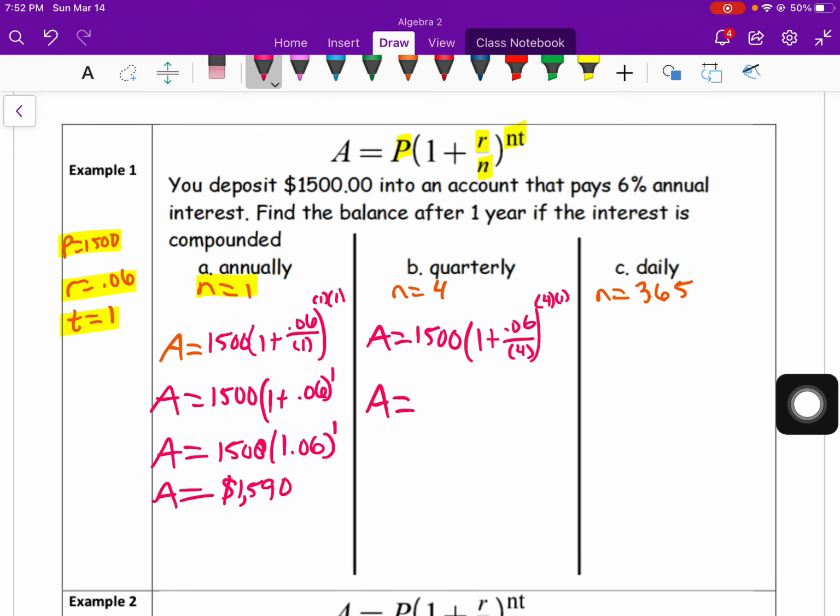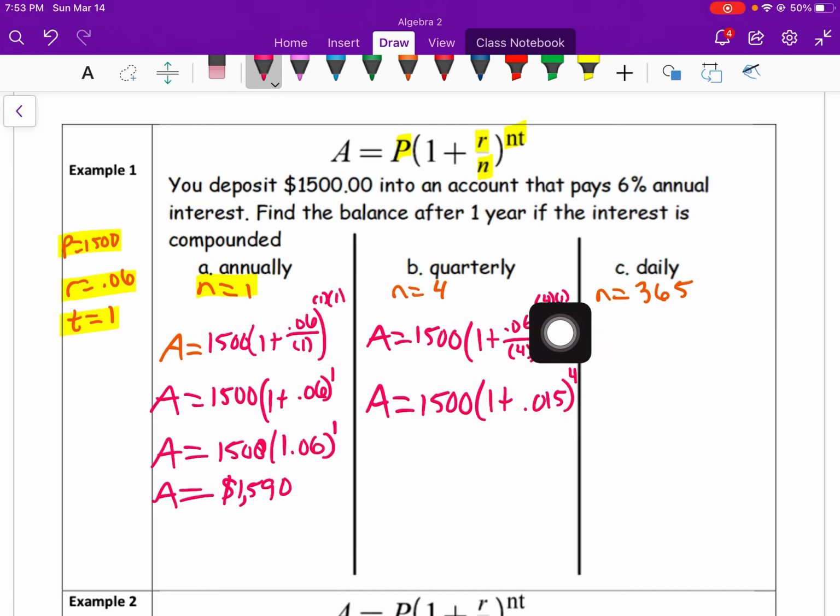So we can simplify again. Same way, order of operations. 1 plus, so we need to find out what this quotient is. I have already found it actually. It's 0.15 to the 4th power.